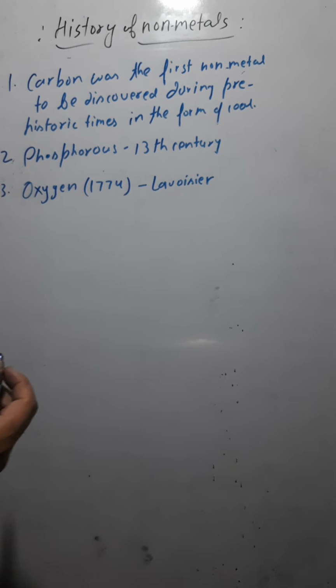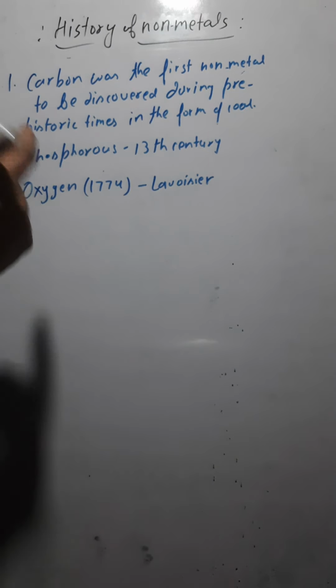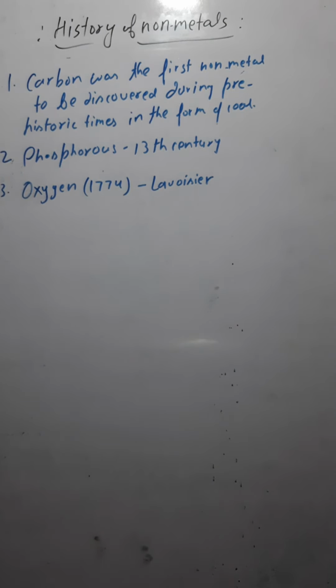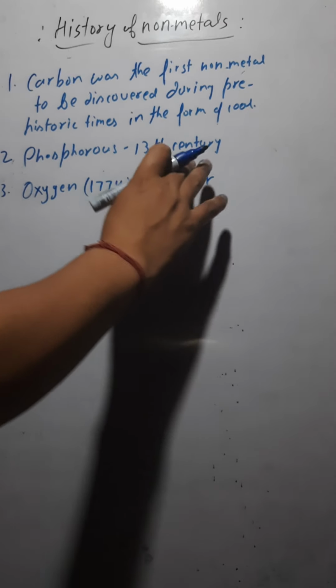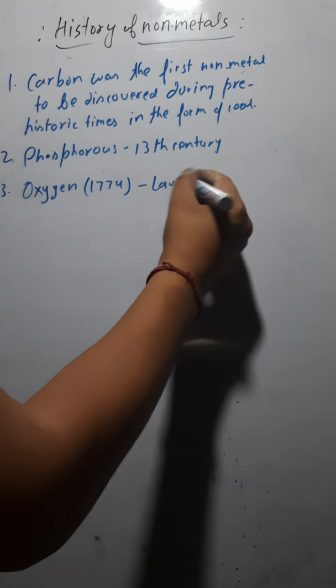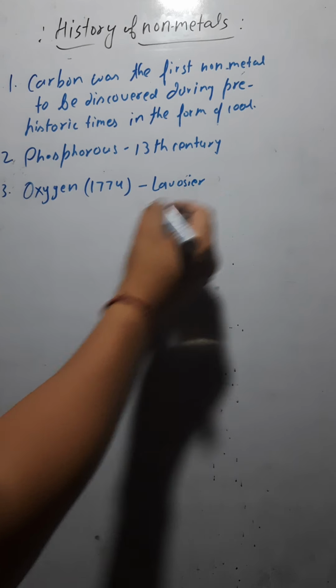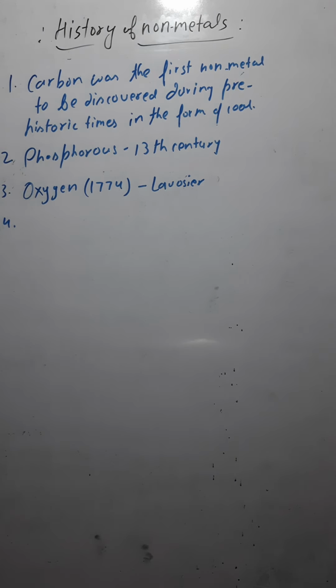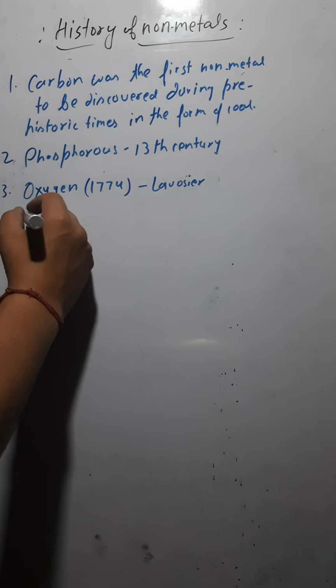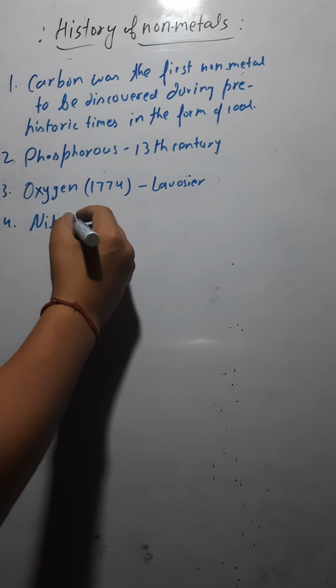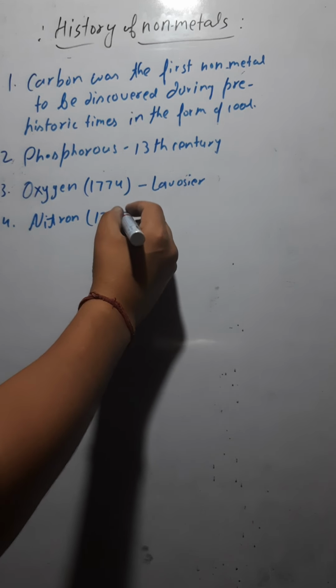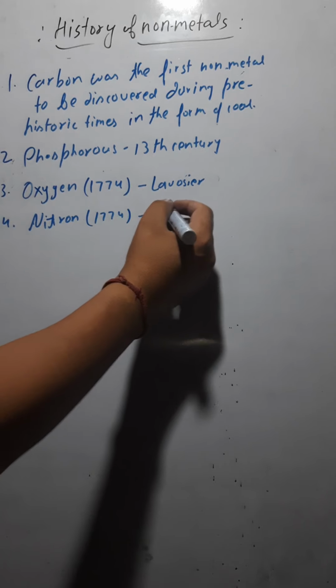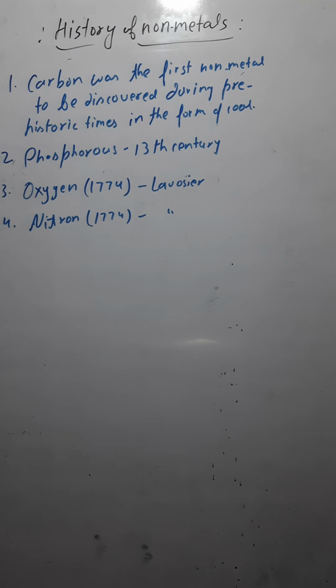The next non-metal discovered was nitrogen, again in 1774 by the same person, Lavoisier.